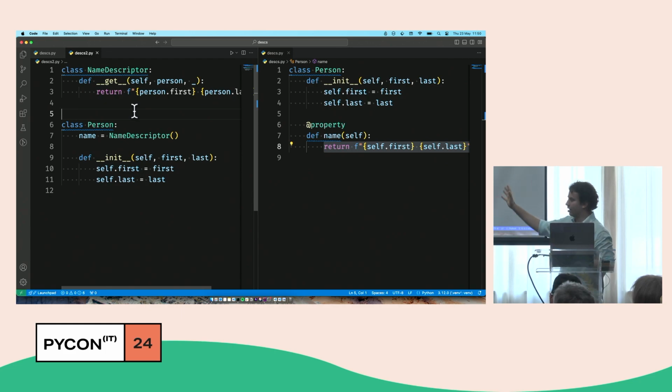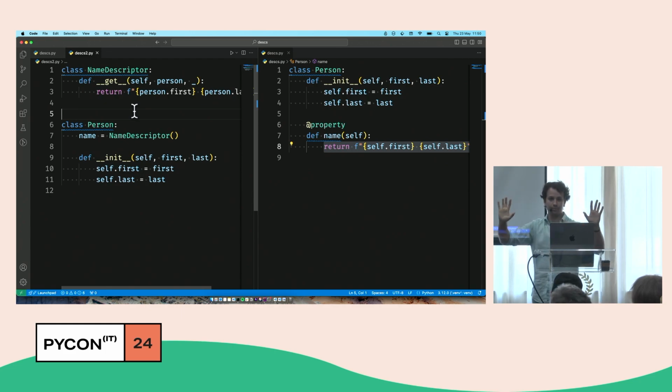It's not a very interesting one, and please, I'm not saying that the descriptor on the left is better than the property on the right. I'm not saying that. I'm just making the comparison so that we understand how descriptors work, because the right one is preferred. But the left one does the same thing, and I'll prove it to you by running the code.